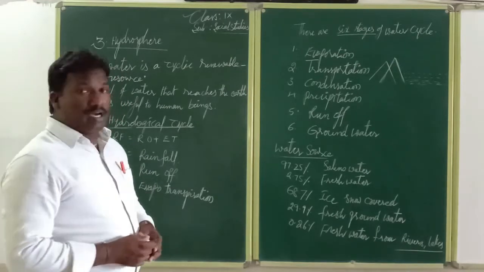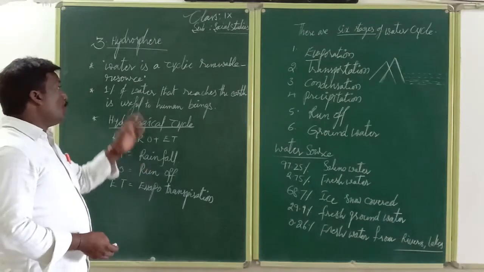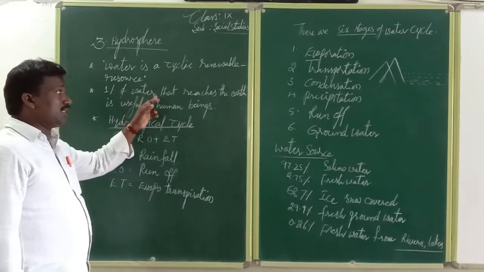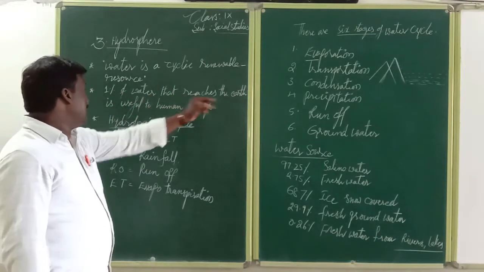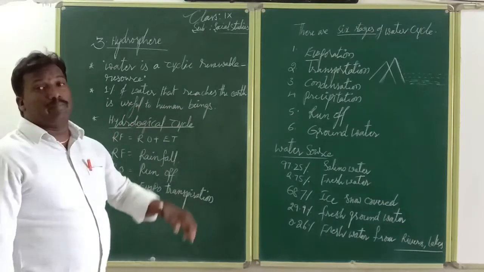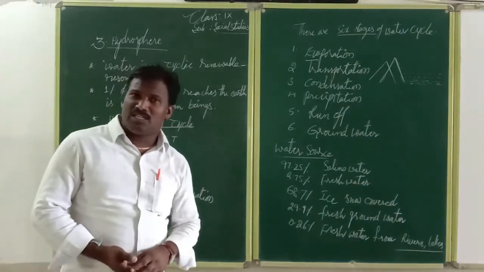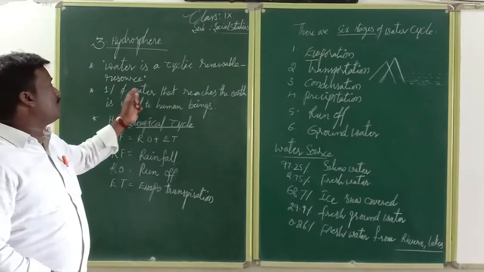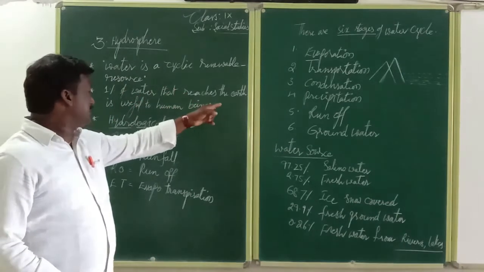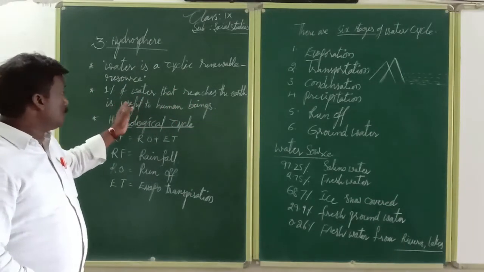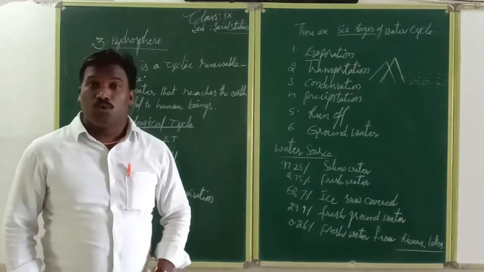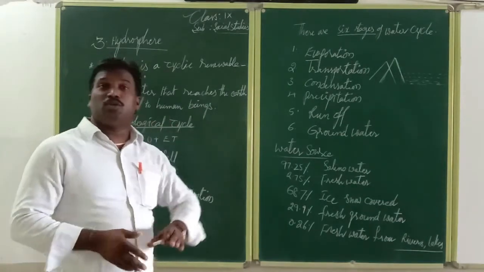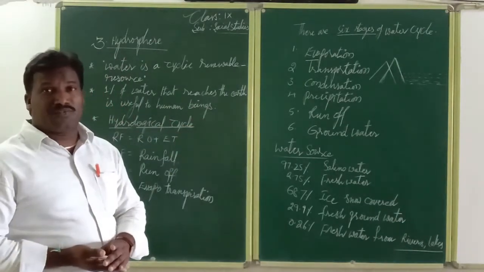Therefore, on Earth's surface, only 1% of the water that reaches the earth is useful for human beings. Only 1%. Is it possible for all the people on the surface to use it?